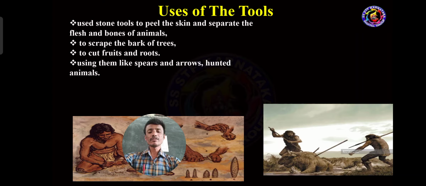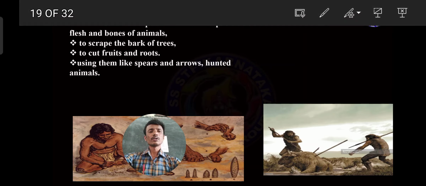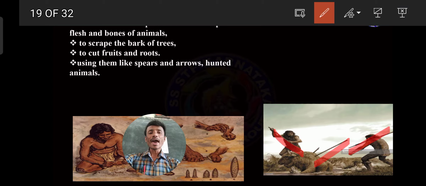And using them like spears and arrows, they hunted animals. What is the meaning here? Spears means a weapon with a long shaft. See, look at the picture here. This is what we should consider as spears. Got it? And another one is arrows. Arrows are mainly a mark to indicate the direction.